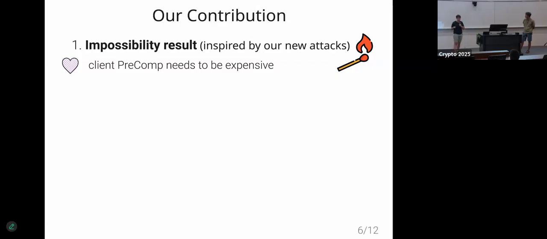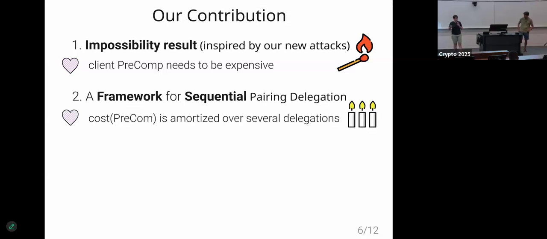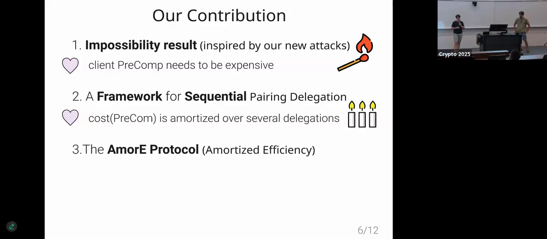Finally, an overview of our results. First of all, we provide an impossibility result that is inspired by the new attacks that we found. And essentially, this says that for all the ways that we know to produce a secure verifiable delegation scheme for pairings, the client needs to strike a match. The client needs to do some precomputation, and this needs to involve GT operations. So they will be a bit expensive. So the best you can do is to have a framework for leveraging: I do heavy computation once, but then I will reuse it several times. And this is the idea of sequential delegation.